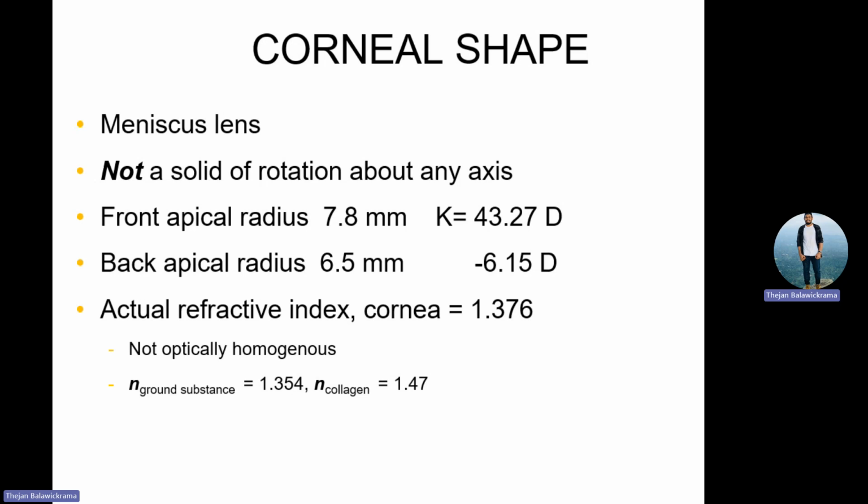And the periphery is thick and the center is thin, which looks like a minus lens. So the front curvature is about 7.8 millimeter, with a dioptric value of 43.27. The back surface of the cornea is around 6.5 millimeter, with a dioptric value of minus 6.15 diopter. The actual refractive index is 1.376. Your ground substance refractive index is 1.354, and your collagen's refractive index is 1.47.